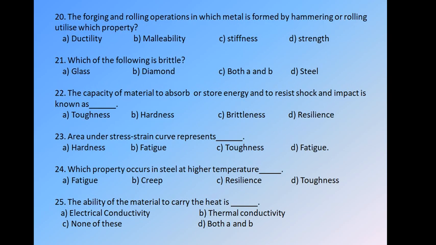Question number 20. The forging and rolling operations in which metal is formed by hammering or rolling utilize which property? As I said earlier, in forging and rolling operations we minimize the thickness of the metal so that we can get sheets or plates from the material.